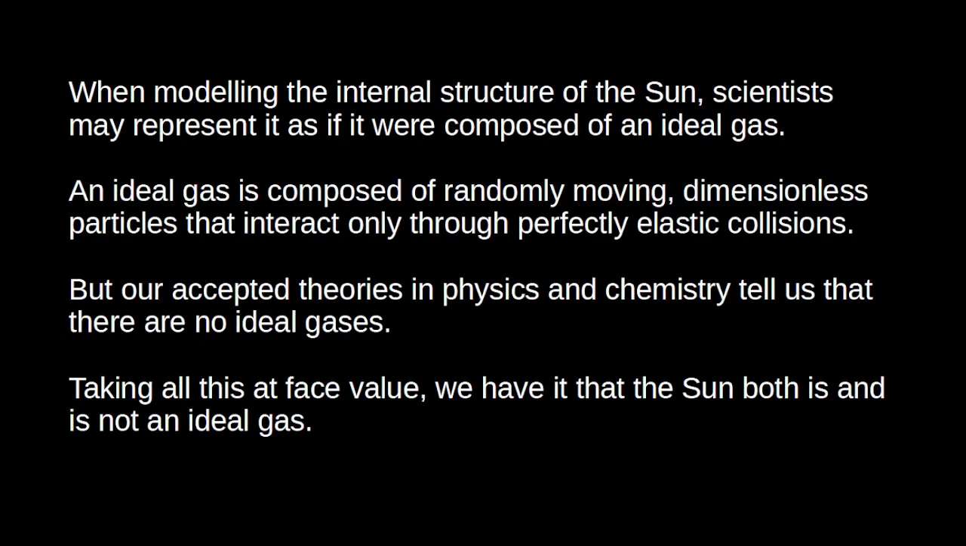Or consider stellar models. When modelling the internal structure of the sun, we may represent it as if it were composed of an ideal gas. An ideal gas is composed of randomly moving, dimensionless particles that interact only through perfectly elastic collisions. The behaviour of the ideal gas is governed by the ideal gas law. Our background theories of physics and chemistry tell us there are no ideal gases, though, of course, the behaviour of real gases may approximate the behaviour of ideal gases. So, again, taken at face value, we have models that tell us that the sun is composed of an ideal gas and other models that tell us it's not composed of an ideal gas. We have models that represent it in both ways.